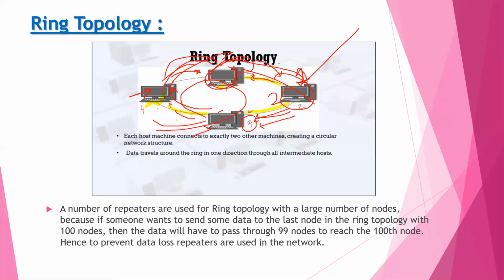Means if you want to insert a node between 3 and 2, we need only two links, for 2 and for 3, and our system is easily added into this ring topology or ring network.